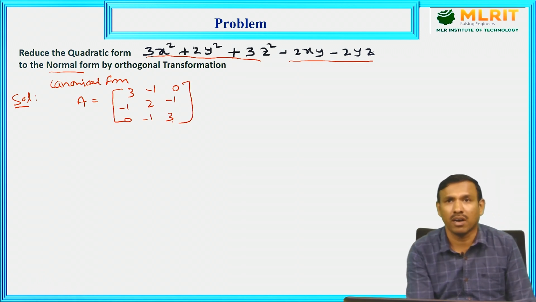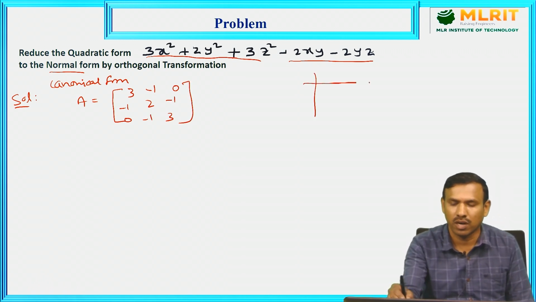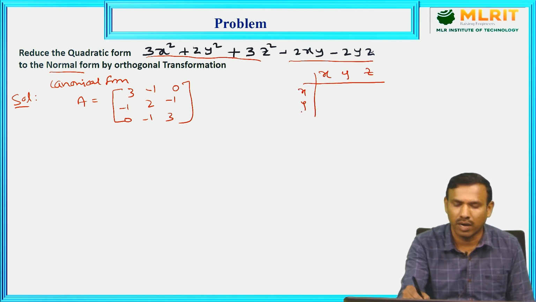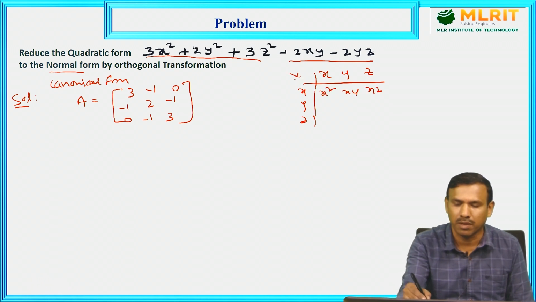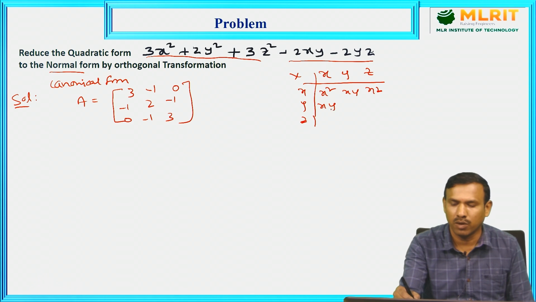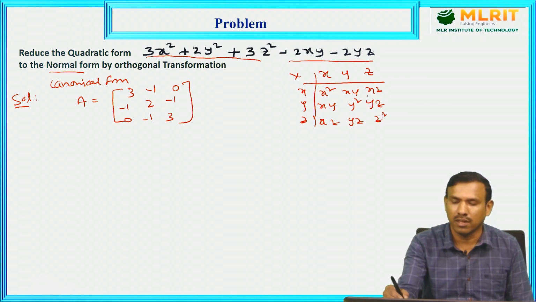If any student gets confused, then take this small chart which I explained earlier, x y z, then you will understand the positions of the elements. x into x, x square; x into y, xy; x into z, xz. Multiply simply. y into x, xy; y into y, y square; y into z, yz. Next, z into x, xz; z into y, yz; z into z, z square. See the positions clearly.